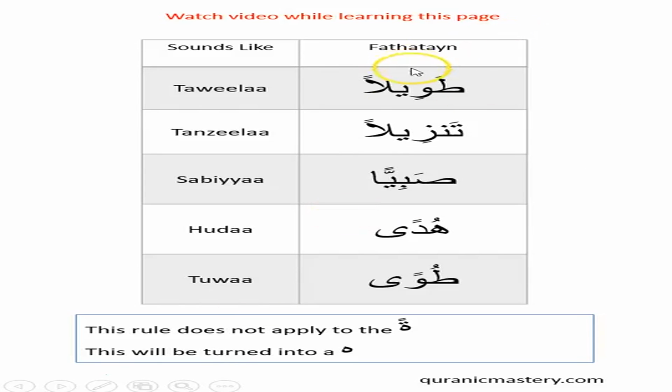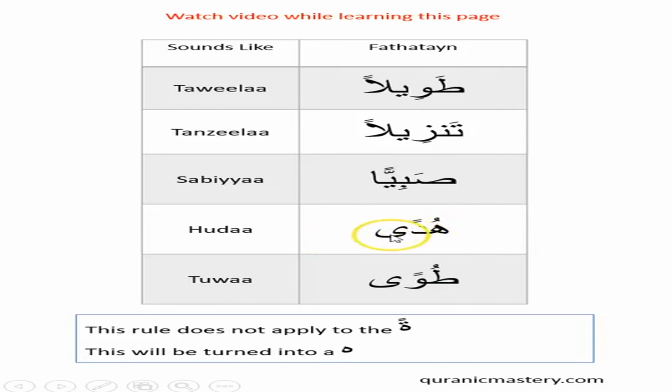Here is some practice. So we can see this turns into, from tawilan, it turns into tawila. Tanzilan turns into tanzila. Sabiyan turns into sabiya. Hudan turns into huda.